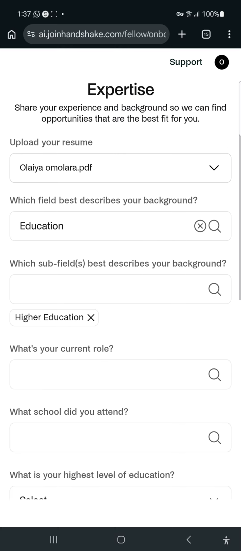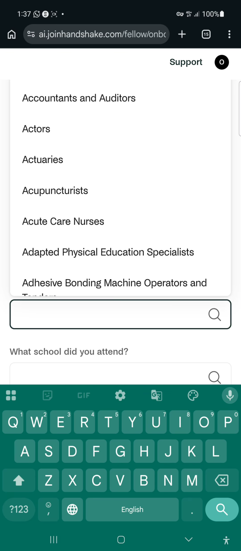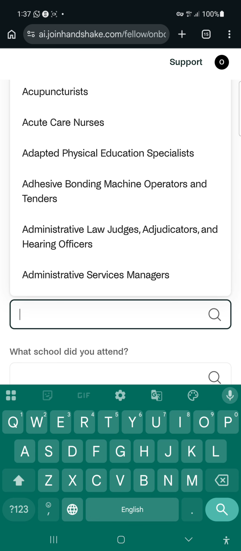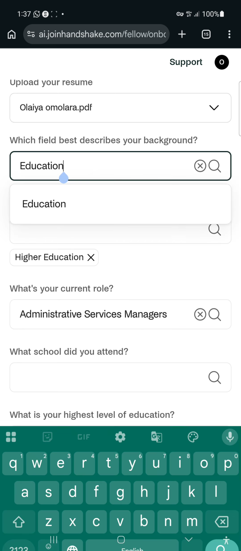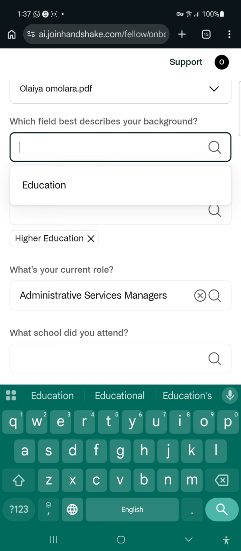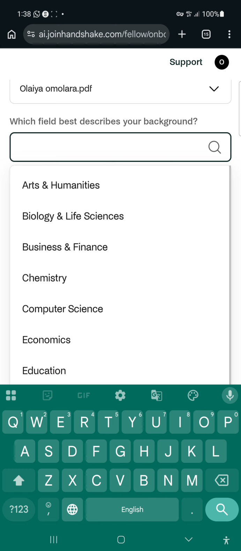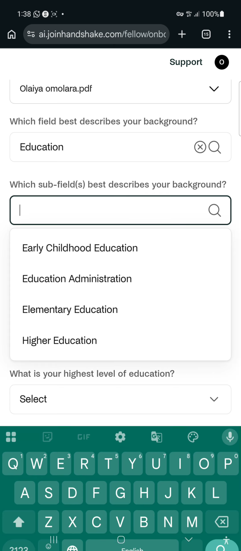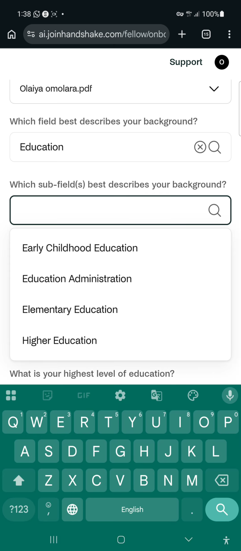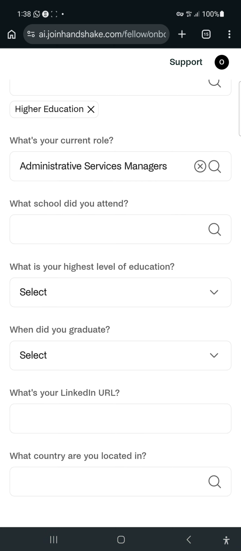Education. Then what is your current role? I'll just go for administrative service management. Let me click on this first to see if we have it. Let me just click on education. Just pick based on what you write on your CV. What school do you attend?